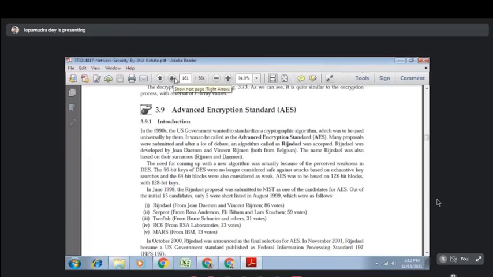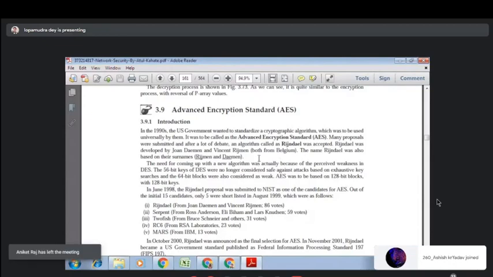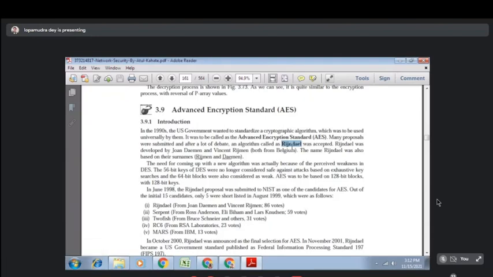Okay, so there were lots of algorithms at that time: RC4, RC5, Blowfish, IDEA. So many scientists prepared algorithms and submitted them to the US government. There was a debate, many proposals were submitted, and one won. The algorithm was developed by Rijmen, Daemen and Vincent Rijmen. Initially, when they proposed the algorithm, the name was Rijndael.